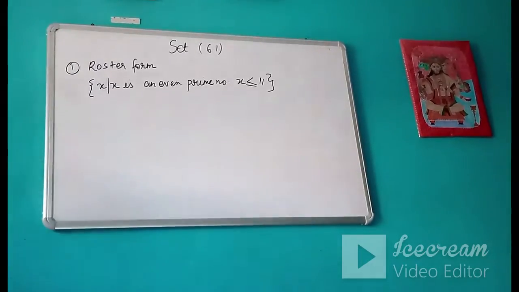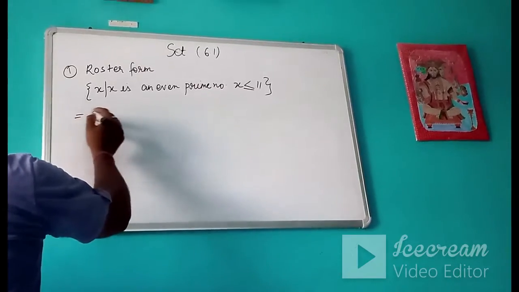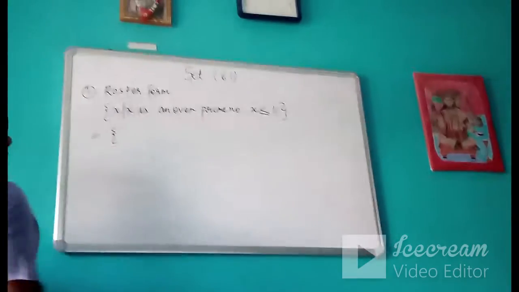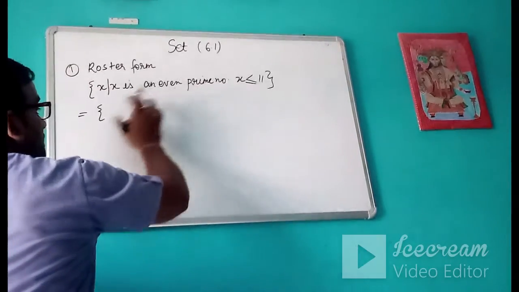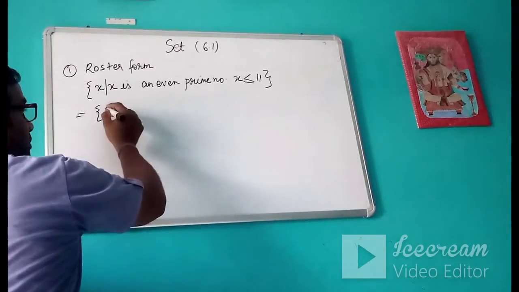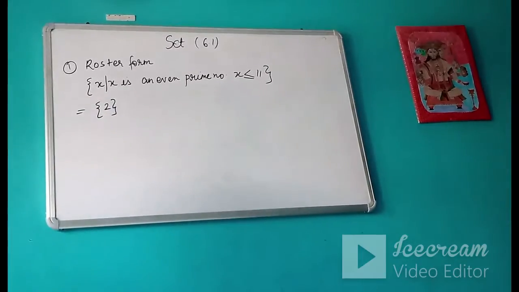This is set builder form. Now a prime number which should be even, there is only one such number, that is 2. So this is the element of the set, that is 2.